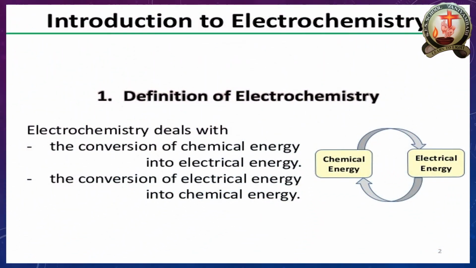I'll give a small introduction to electrochemistry. Electrochemistry deals with the conversion of chemical energy into electrical energy, and electrical energy into chemical energy. You see, in olden days we had radios, and in radios we inserted big batteries. We also use batteries in our wall clocks. What happens when we insert the cell? Once we insert the cell into the chamber, the clock starts rotating.